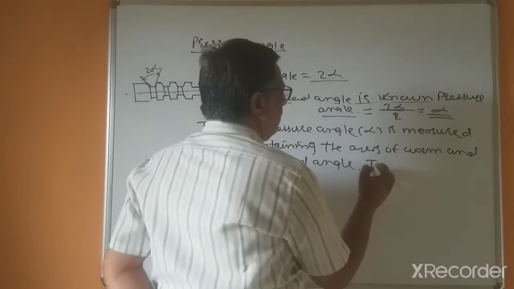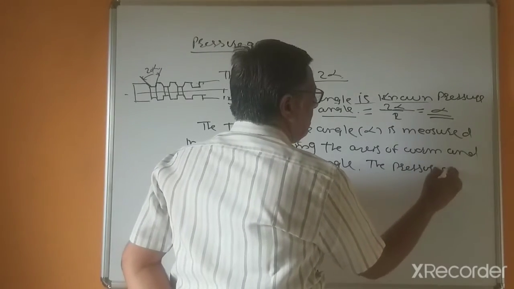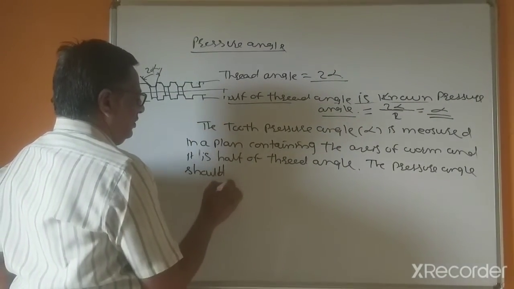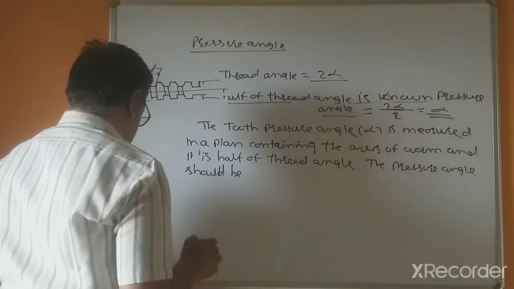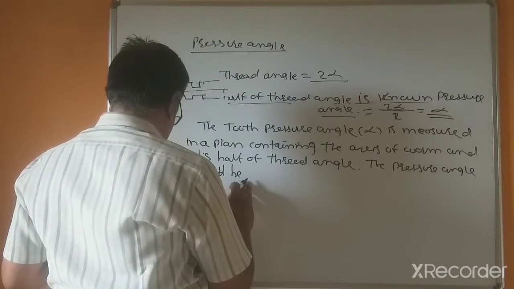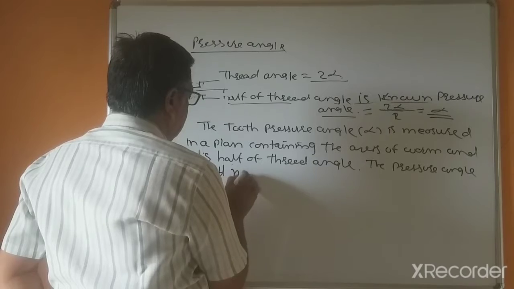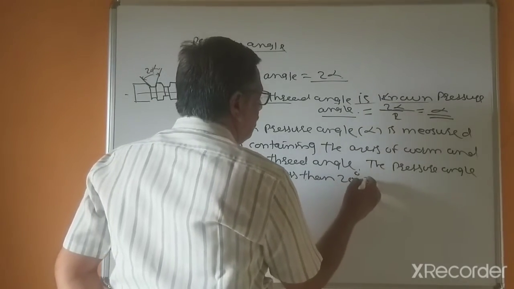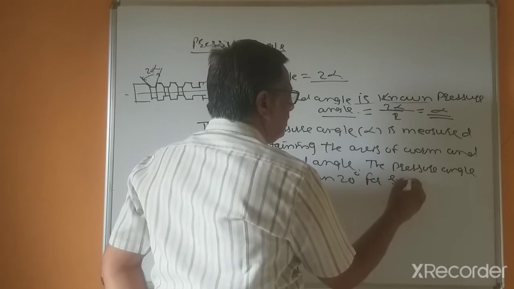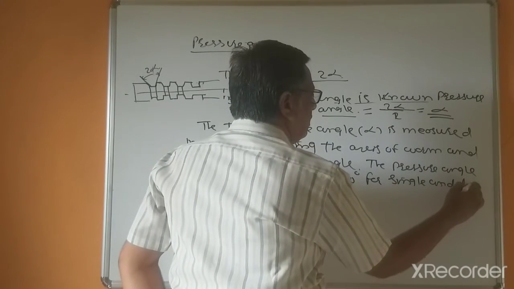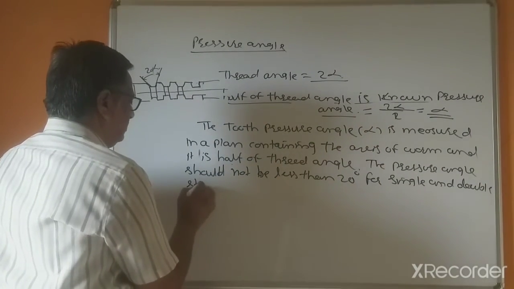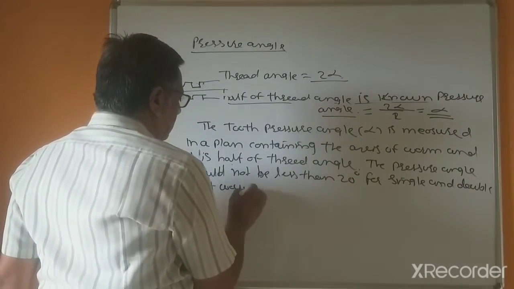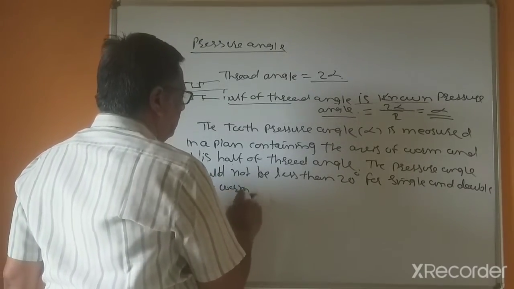The pressure angle should not be less than 20 degrees for single and double start worms. Worms here means the worm shaft.